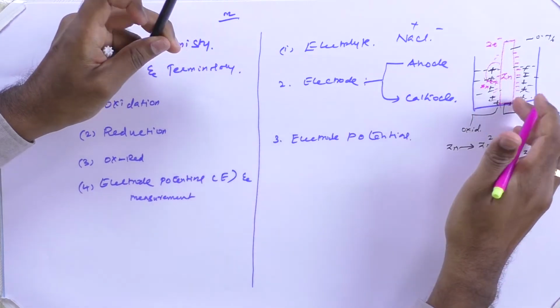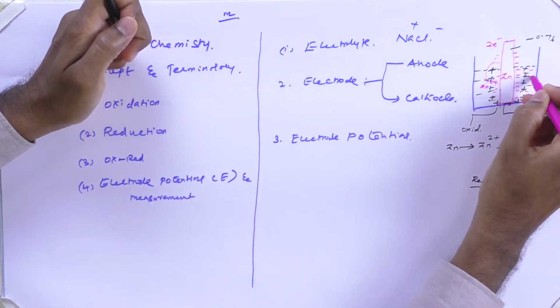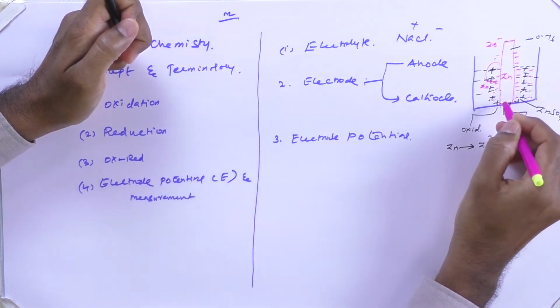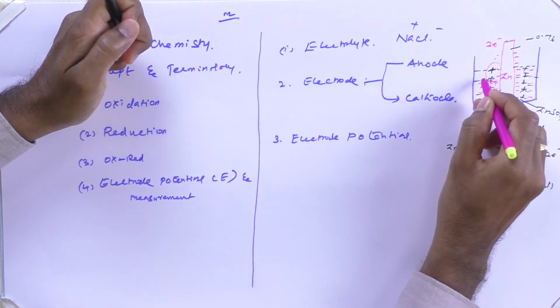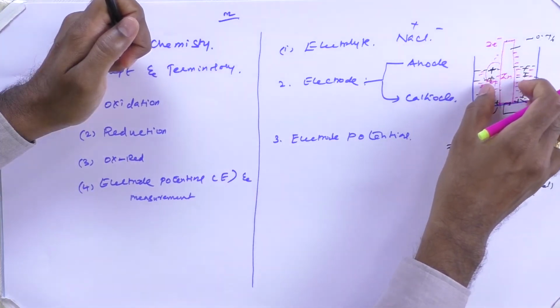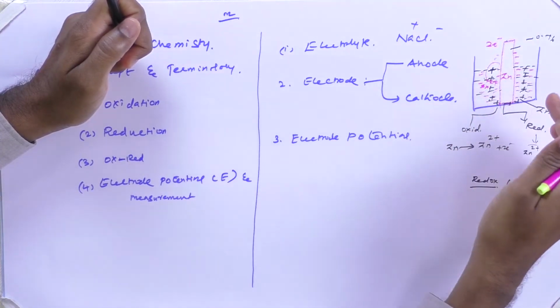Once the positive layer is formed on the surface, it again will try to attract a negative layer, due to the electrostatic force of attraction. So a positive layer is followed by a negative layer, and a negative layer by a positive layer. This is the formation of the double layers, one layer, second layer, one layer, second layer.